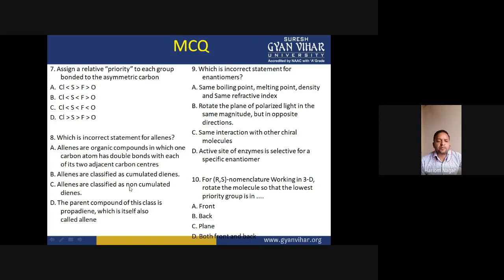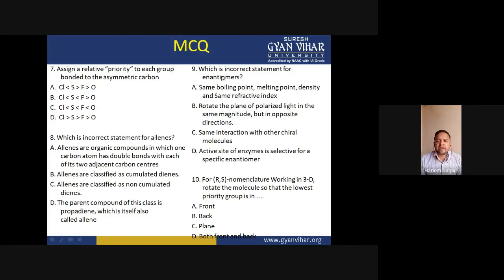Which is the incorrect statement for allenes? So in the previous class we have also discussed the allenes. Allenes have cumulated double bonds. So the incorrect statement is that allenes are classified as non-cumulated dienes. No, these are actually cumulated dienes. And allenes are organic compounds in which one carbon atom has double bonds with each of its two adjacent carbon centers. It means cumulated double bonds are present in the allenes.